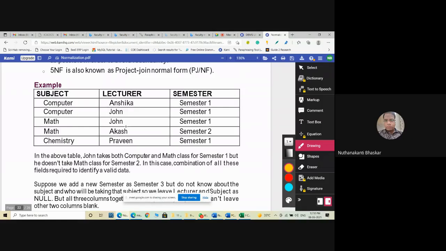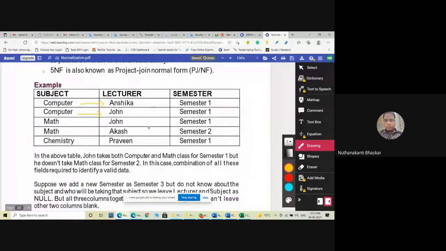Tell me, is there any functional dependency? Yes, sir. Multivalued. Computer, Math. Yeah, the subject computer sometimes is taught by Anshika and sometimes by John. So it has a multivalued dependency. Yes or no? Yeah. So we need to decompose the relation into two relations. First, subject and lecturer is one relation. Subject and semester is another relation. Clear?